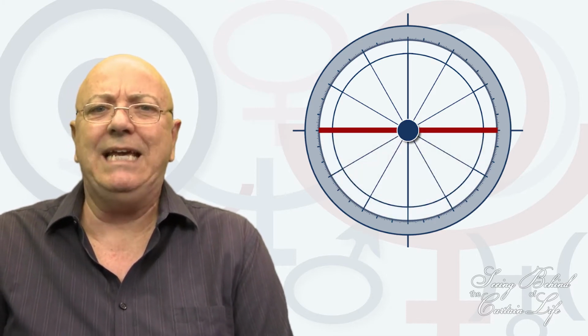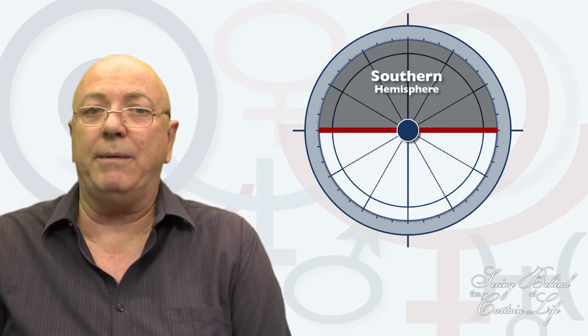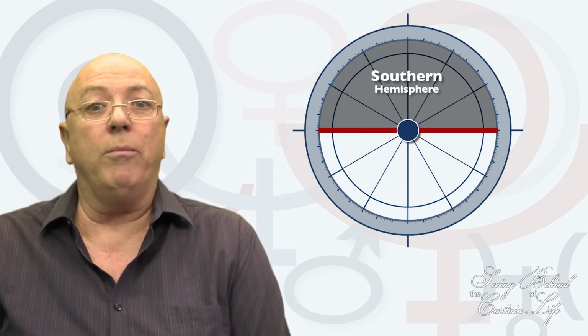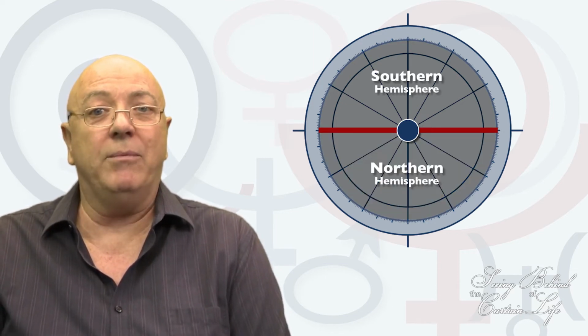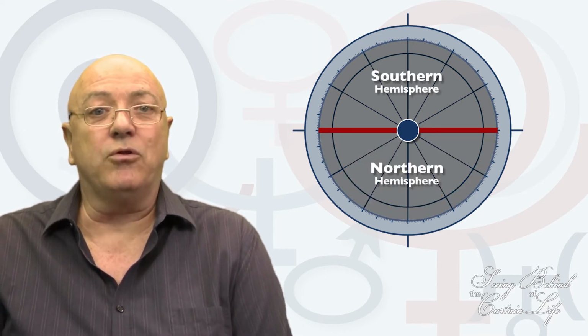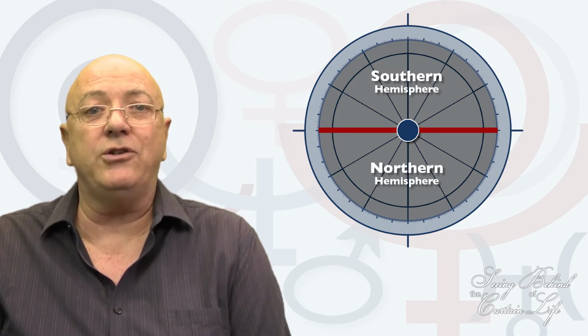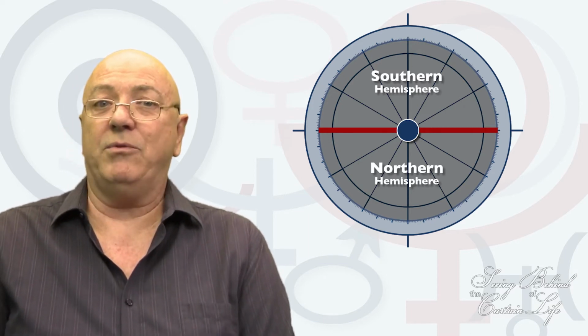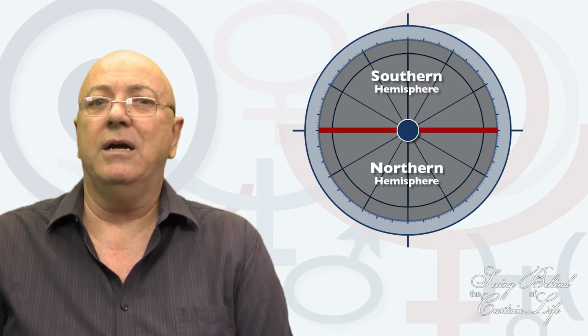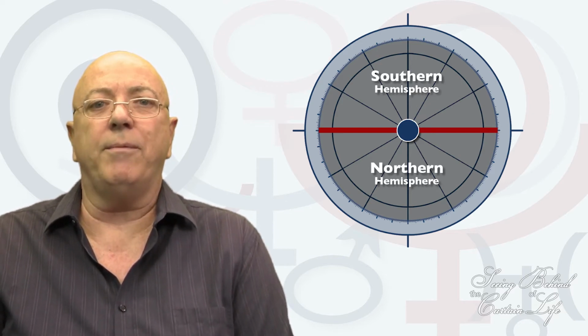You can quickly see if a person is more of a public person, Southern Hemisphere, or more of a private person, Northern Hemisphere. This can help tremendously when interpreting the chart. Remember, Southern Hemisphere is toward the top of the chart, and Northern Hemisphere is toward the bottom of the chart.